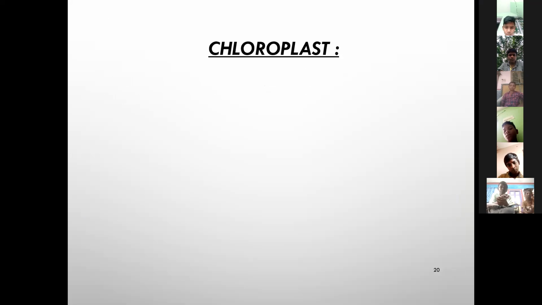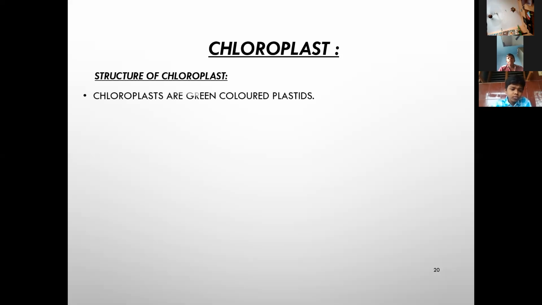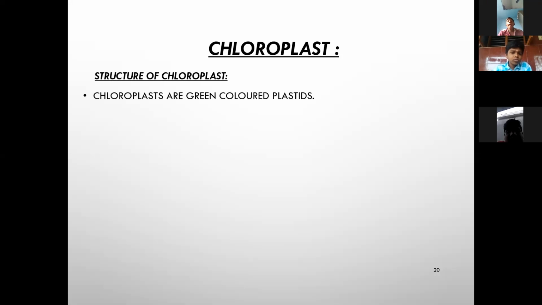Next, now we are going to discuss the main important cell organelle, that is the chloroplast or plastids. Where is it present? Surya? Inside the cell. Inside the cytoplasm of the cell. Okay, now we are going to discuss the structure of the chloroplast.